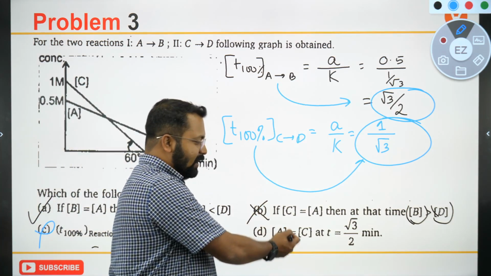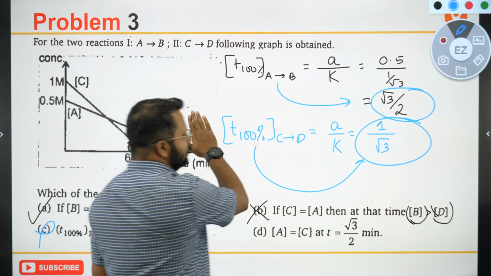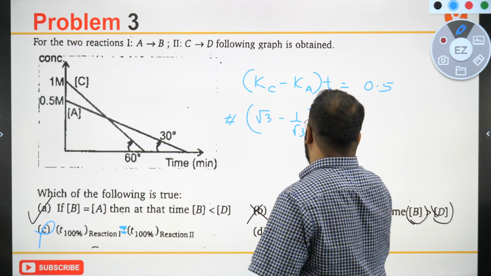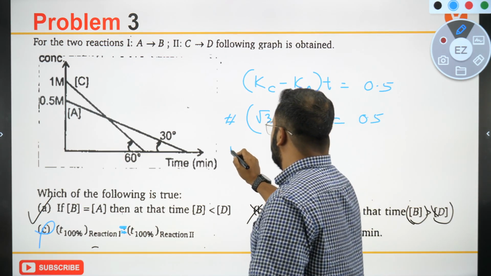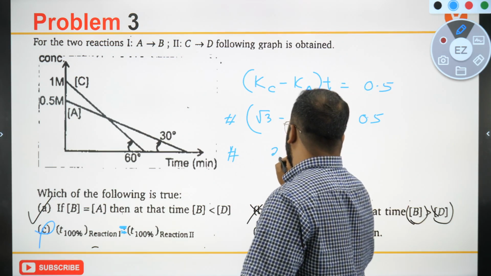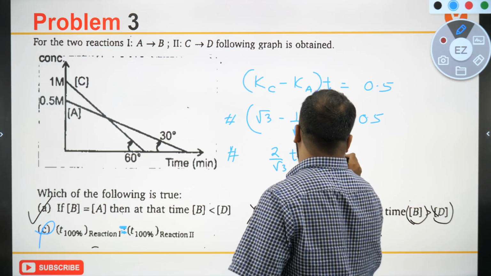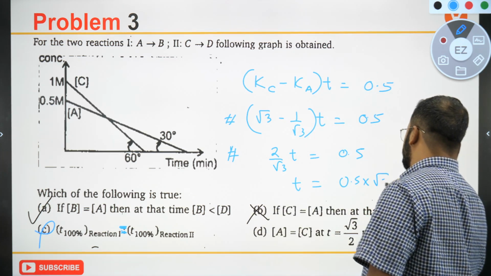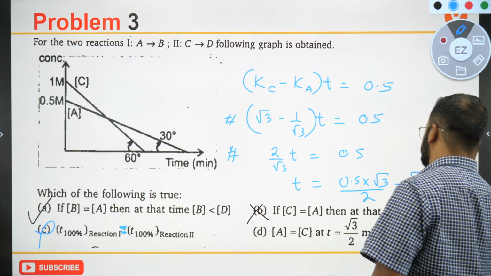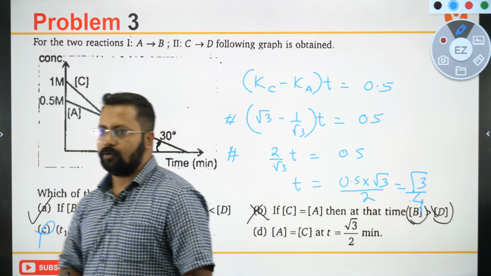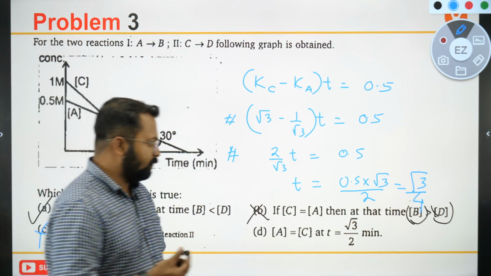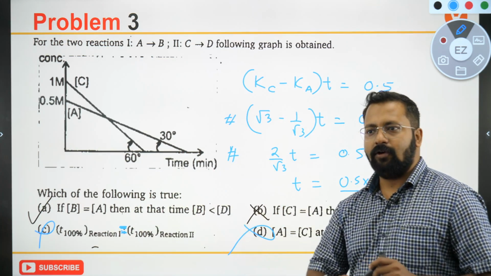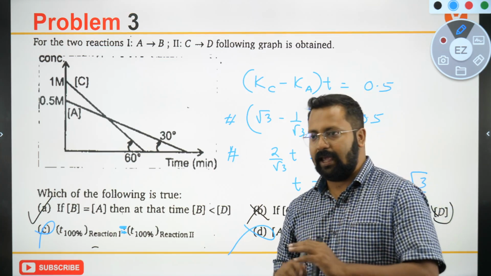B is incorrect. A is equal to C. When would A be equal to C? Root 3 minus 1 by root 3 times T is 0.5, or we get 2 by root 3 times T equal to 0.5. T will be equal to 0.5, and the answer will be root 3 by 4. So this statement is also incorrect. The right statement is only A.